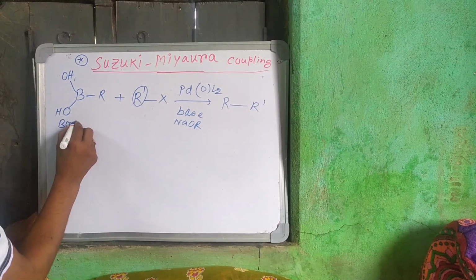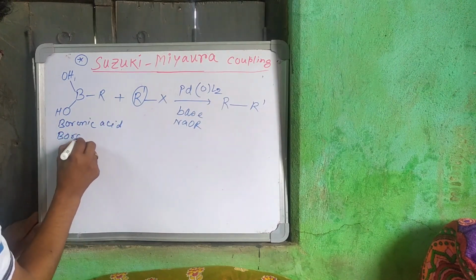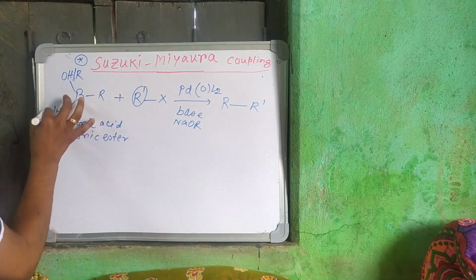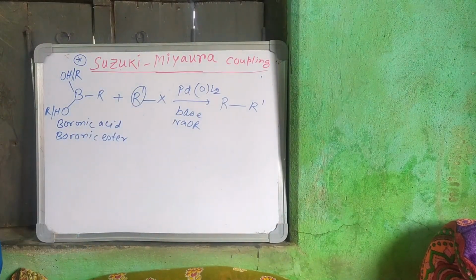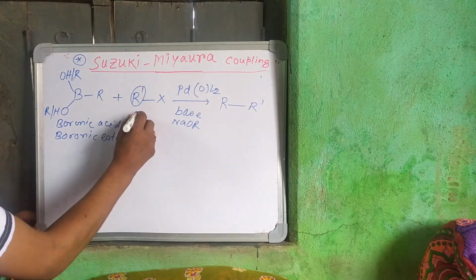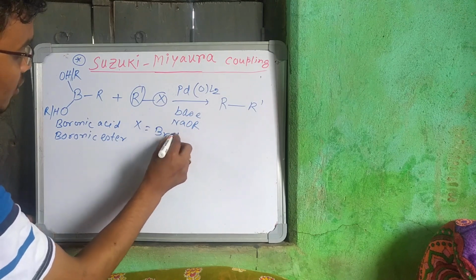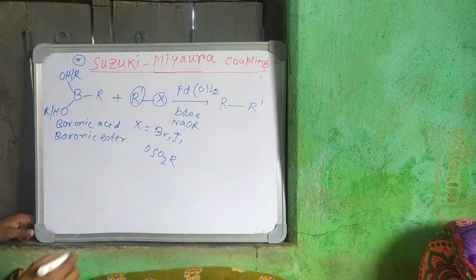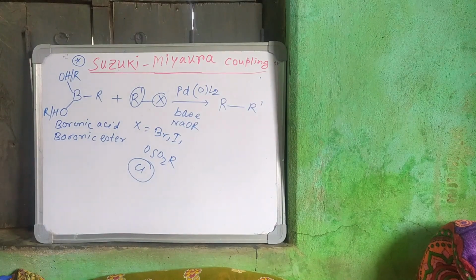In that reaction, we take boronic acid, or it may be a boronic ester, meaning instead of hydrogen, we take R, then boronic ester. And we take the vinyl halide or benzyl halide or any aryl halide with X. X may be Br, iodine, OSO2R, this type of group, or sometimes Cl. In special cases, Cl also undergoes Suzuki-Miyaura coupling reaction. I will talk about that later.